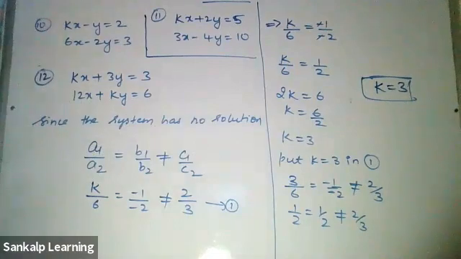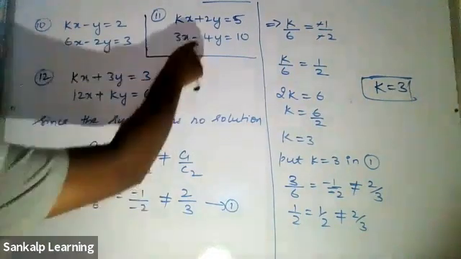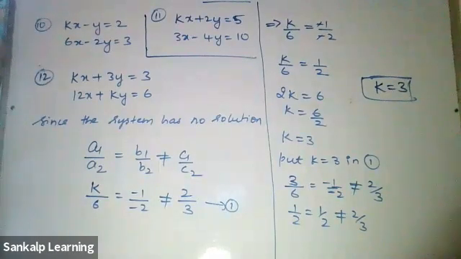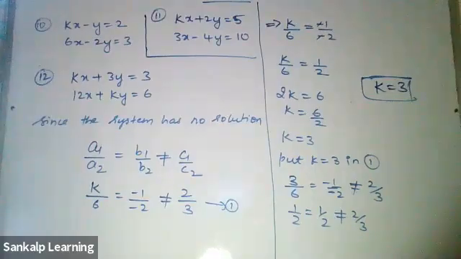How did you do it? Could you enlighten me? You were doing the 11th one, right? 4k is equal to... It is correct, Sanjana. So k is equal to minus 3 by 2.